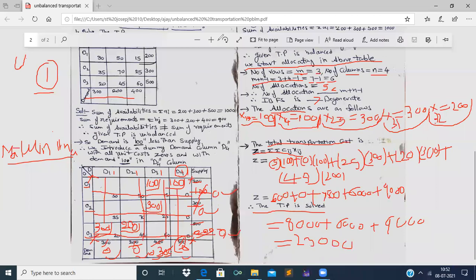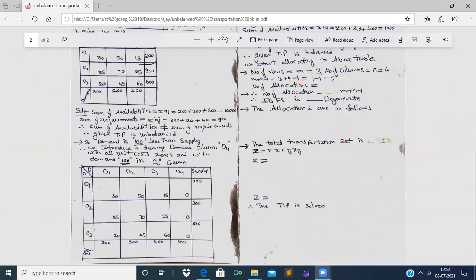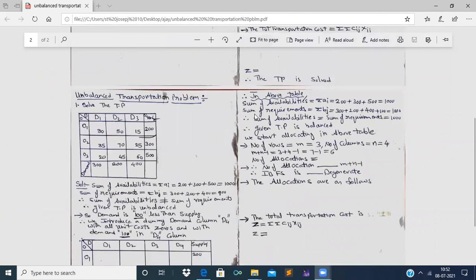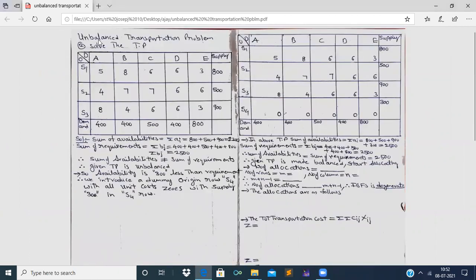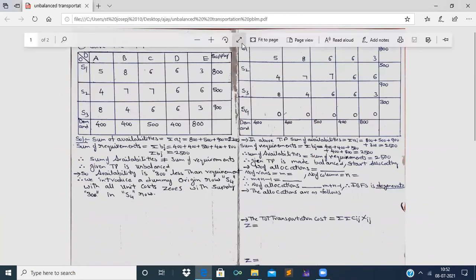Now let us move on to the next problem, right? That is model 2 problem in unbalanced problem. Now see here, it is an unbalanced transportation problem. It is given as a question, solve the transportation problem. If we observe clearly and thoroughly, the sum of supplies 800 plus 500 plus 900 is 2200.